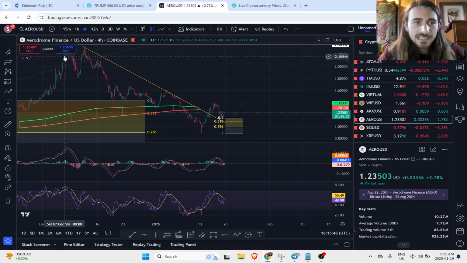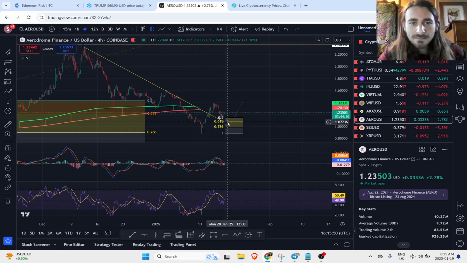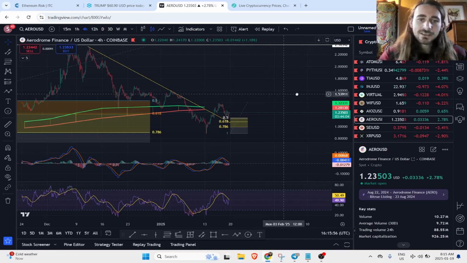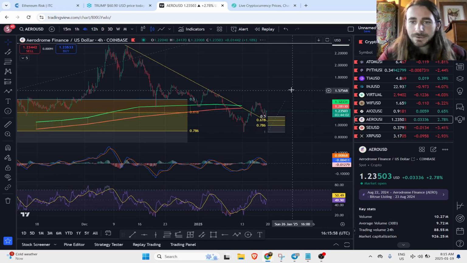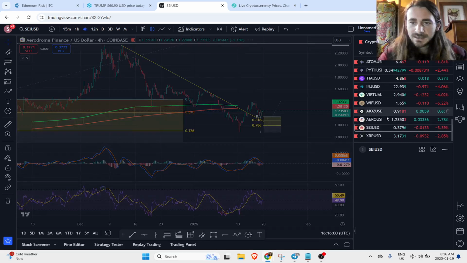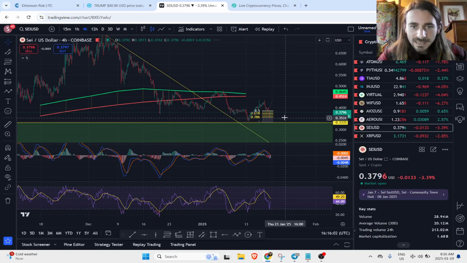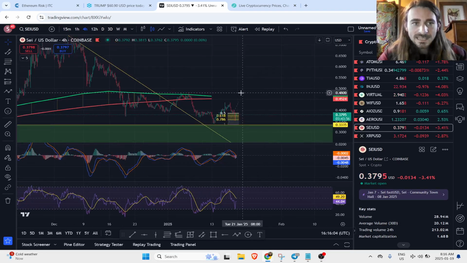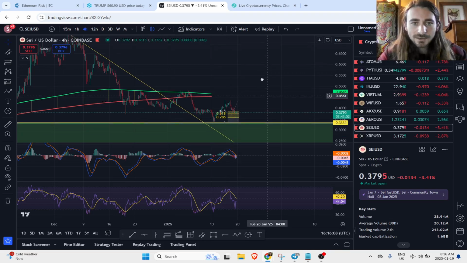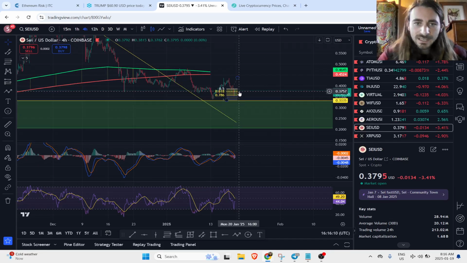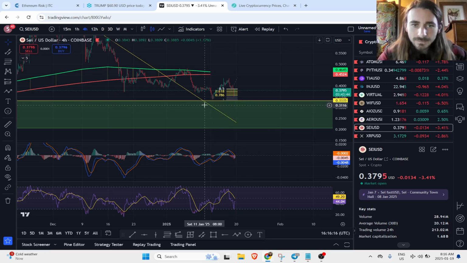Arrow looks really good here. We did break out, came back, retested that 0.5 Fibonacci, and we are currently bouncing with the MACD and RSI looking good. It could support that broader move back up. Arrow looks good, back at that 618, a little bit of a retest here. So this would be a higher risk swing position entry if you were to enter around here. You'd want your stop loss obviously below these lows here.